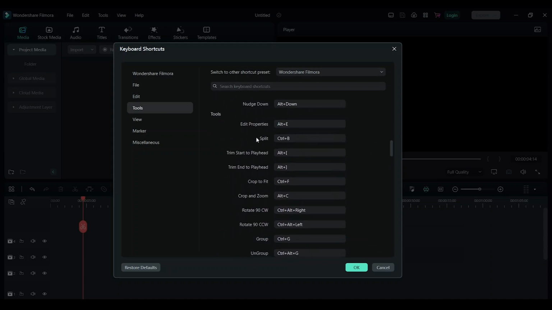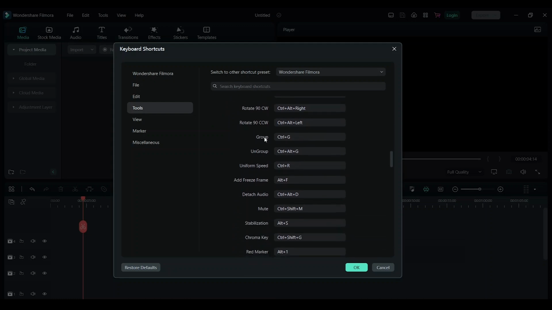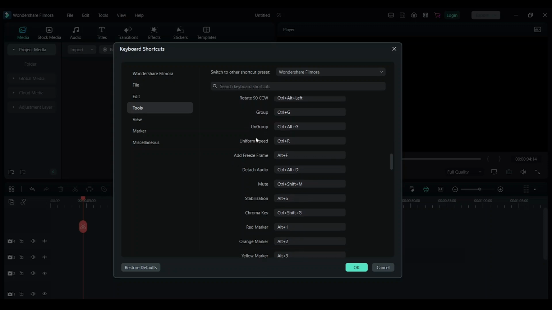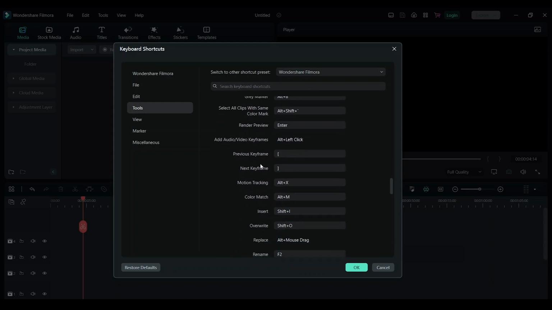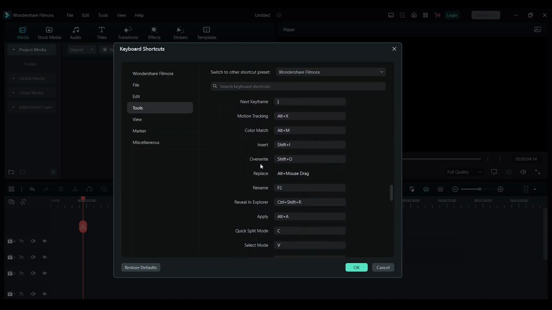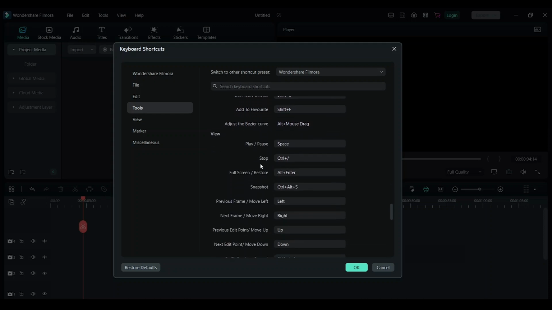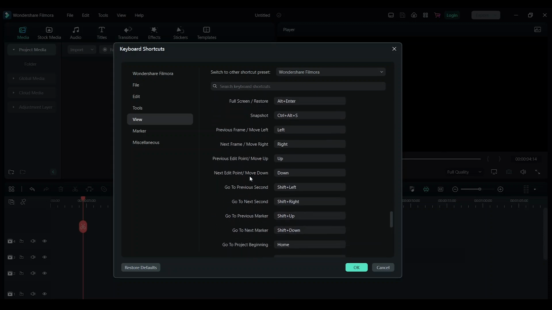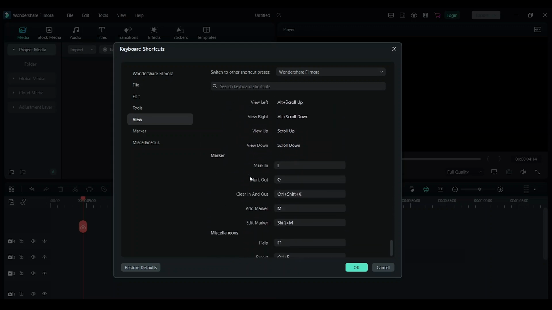You have also the split option, crop to fit, crop and zoom, group, ungroup, detach audio, stabilization, motion tracking, color match, insert, replace, apply. Here you can also have options for snapshots, zooming in, zoom out, previous selection, next selection.